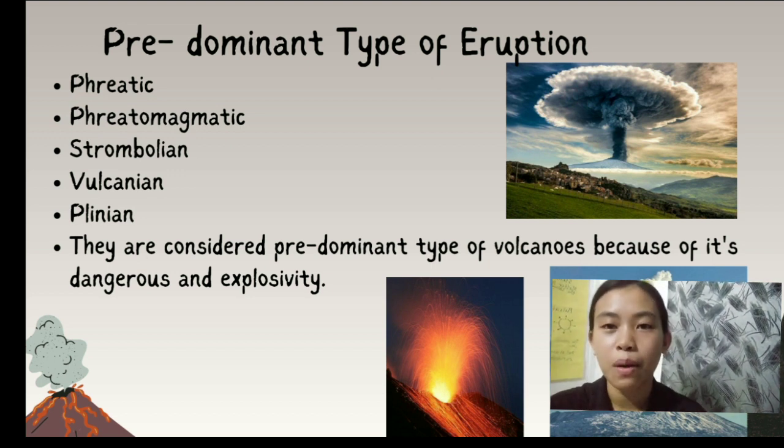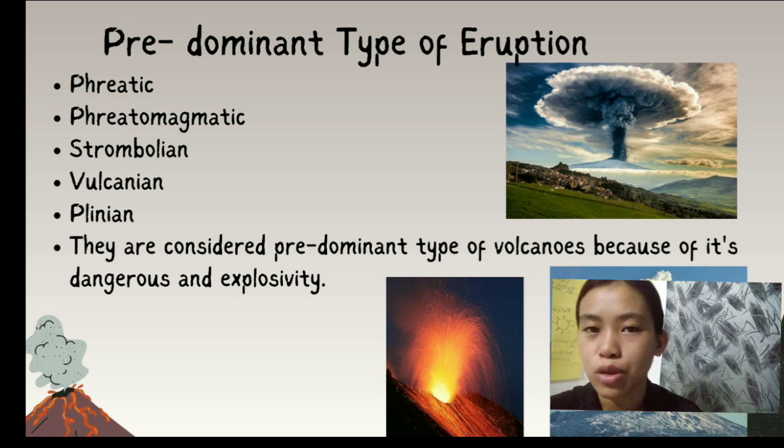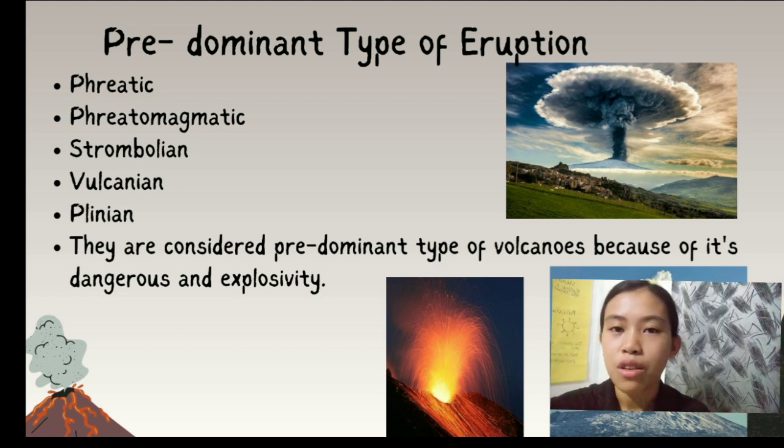While the Vulcanian eruption is a type of explosive eruption that is characterized by short, violent bursts of volcanic activity. It involves the ejection of ash, volcanic bombs, and pyroclastic flows.